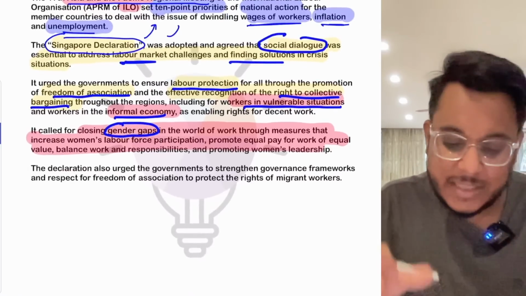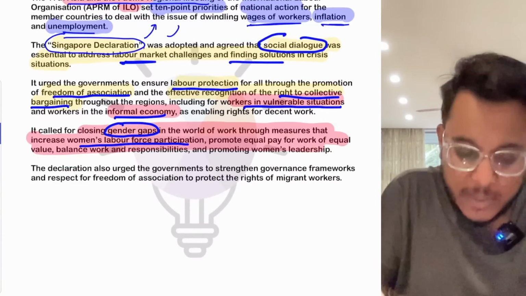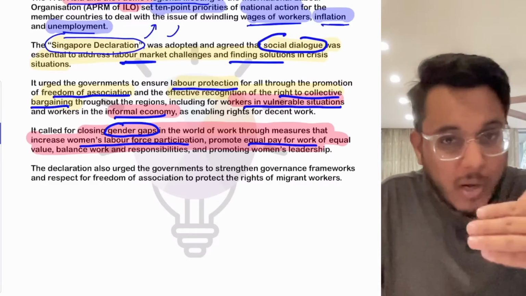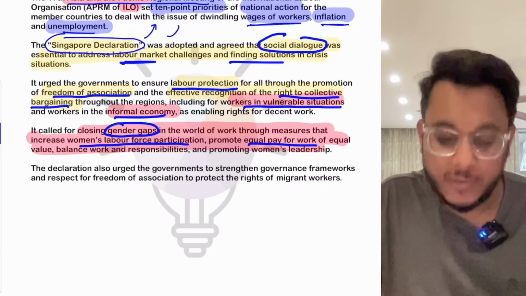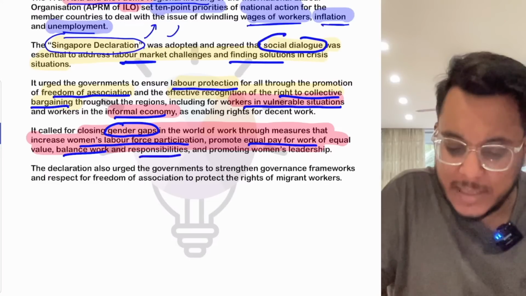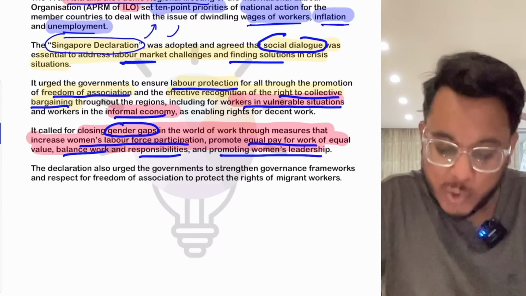So therefore, these gender gaps also need to be addressed. Women's labor force participation is to be increased. Equal pay for equal work is to be provided, and equal pay for equal work is also a principle mentioned under the DPSP of India. Then balancing work and responsibilities, and promoting women's role into leadership, is also to be promoted.